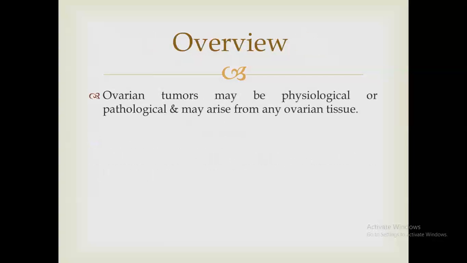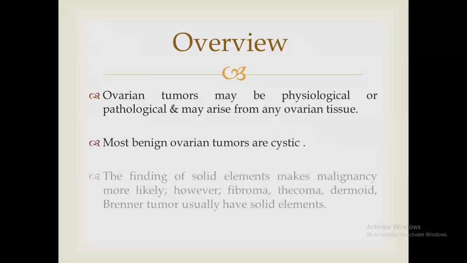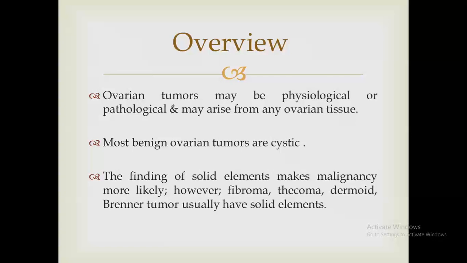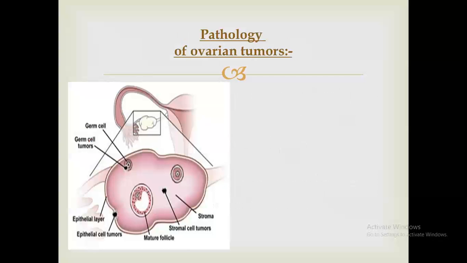Ovarian tumor may be physiological or pathological and may arise from any ovarian tissue, whether from the surface epithelium, from the stroma, or from the germ cells. Most benign ovarian tumors are cystic, but the finding of solid elements makes malignancy more likely. However, fibroma, teratoma, dermoid, and Brenner tumor, although they are benign, have solid elements.